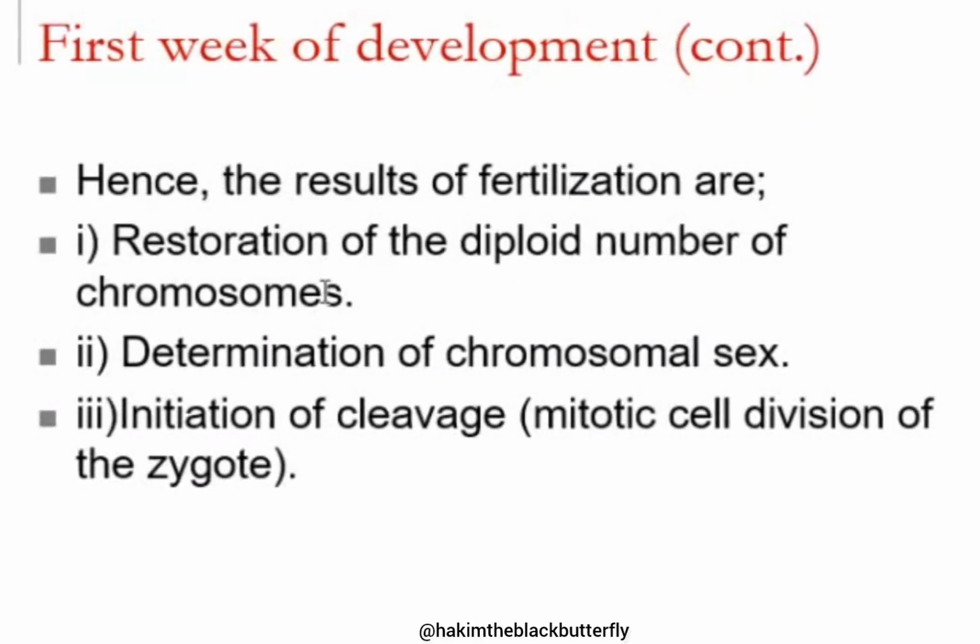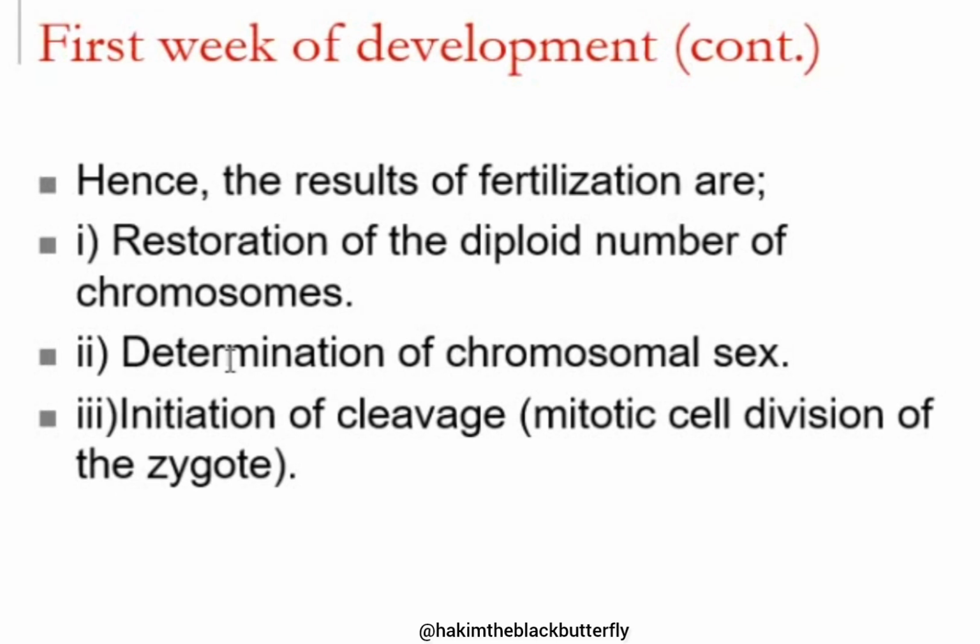This is what I talk about here. So at fertilization, the diploid number of chromosomes is restored. At fertilization, also sex is determined. The sex of the embryo is determined. Why?